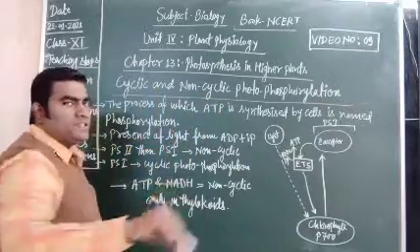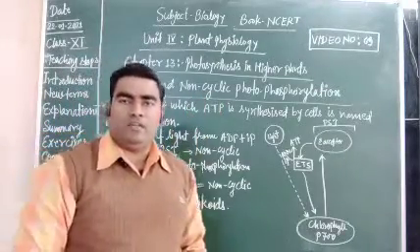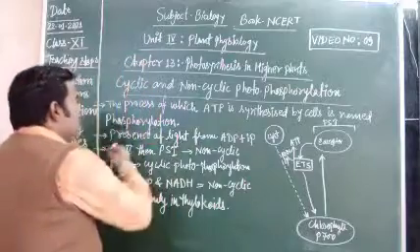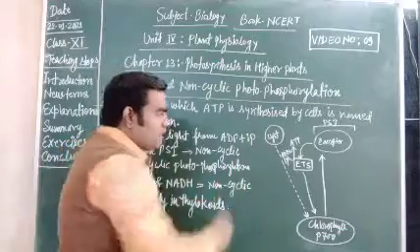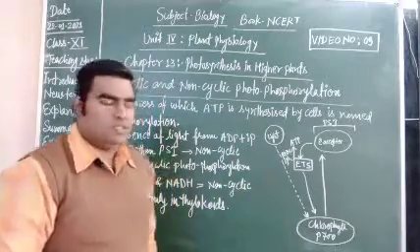Now students, what is the meaning of cyclic and non-cyclic? The term cyclic means a cyclic process and non-cyclic means a non-cyclic process.